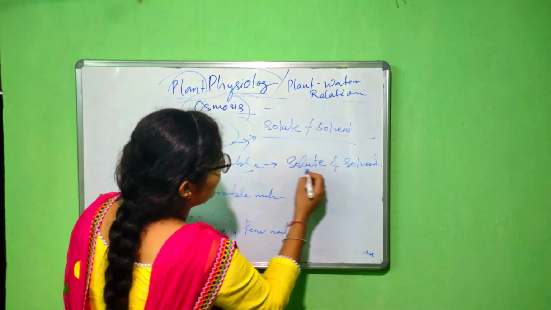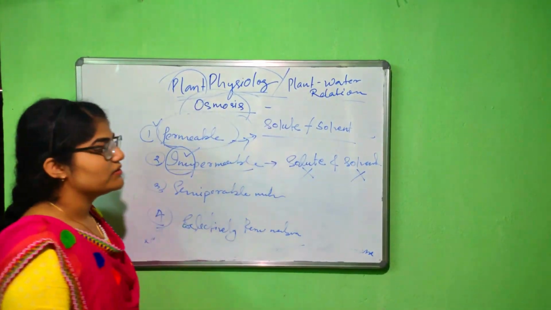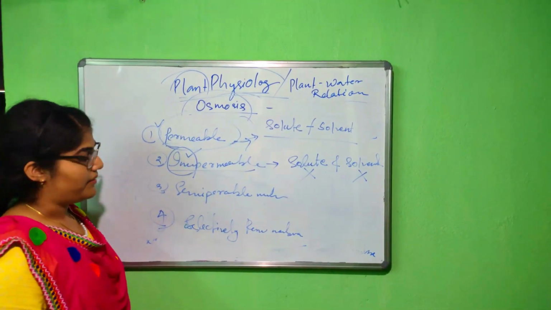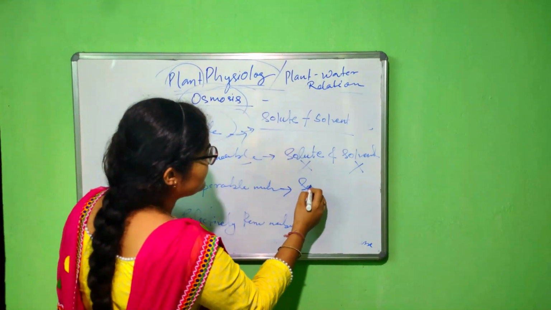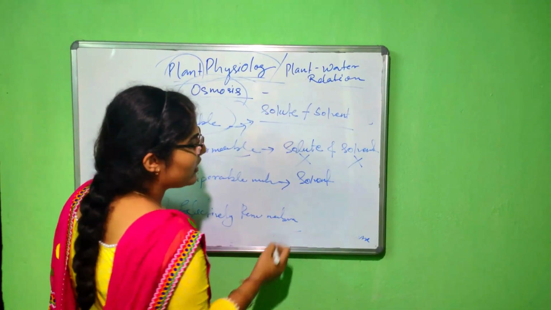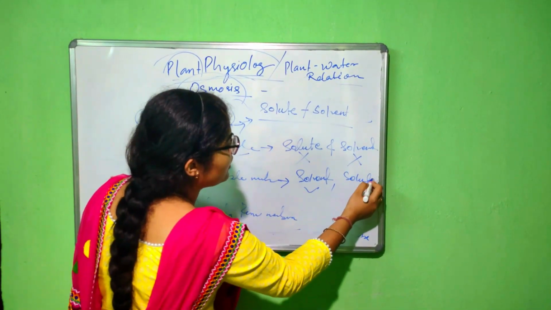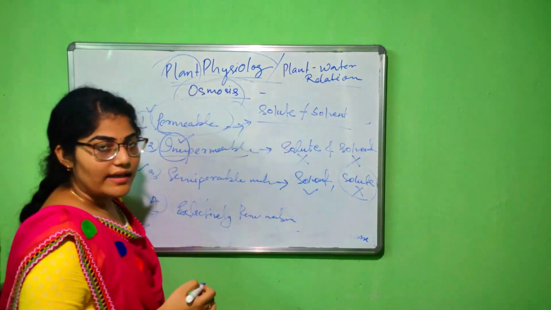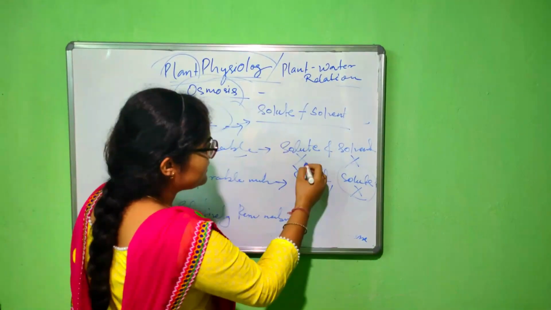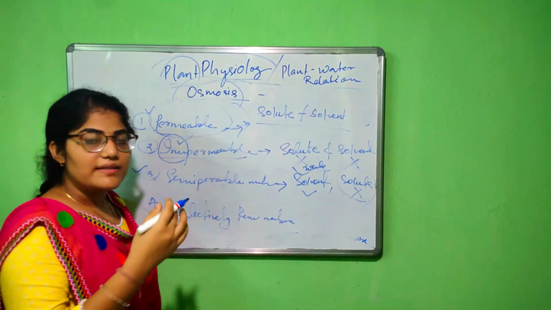Means solvent cannot pass through the membrane, and solute also cannot pass through the membrane. But in case of semi-permeable membrane, it allows all the solvent but not the solute. Okay, solute cannot pass, but the solvent molecules, like our water, can pass.